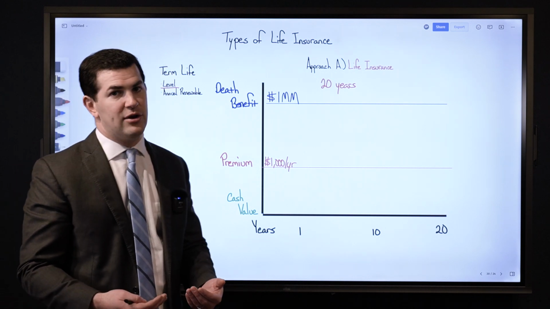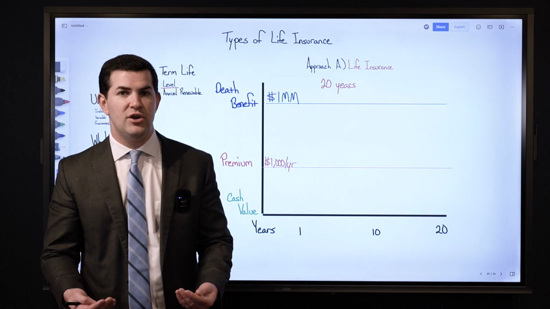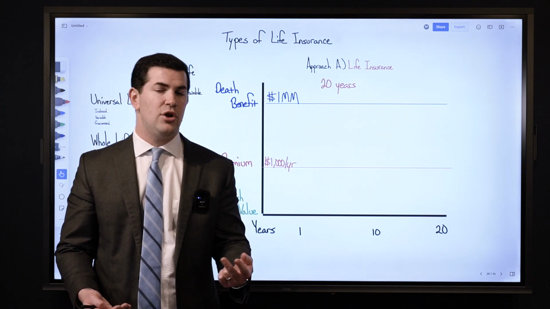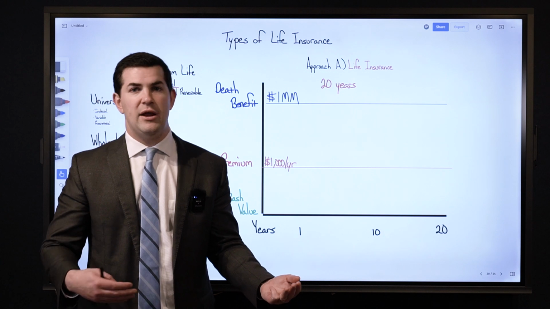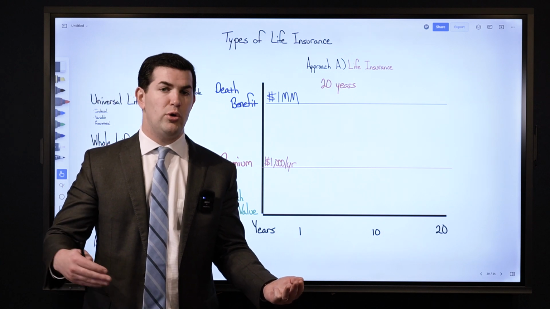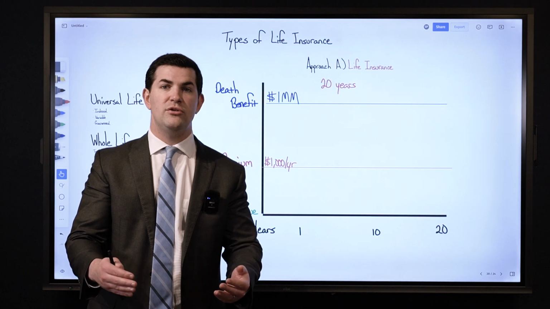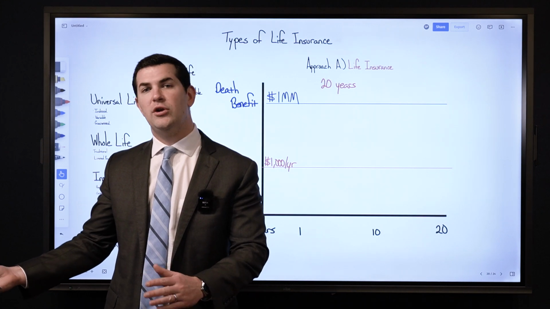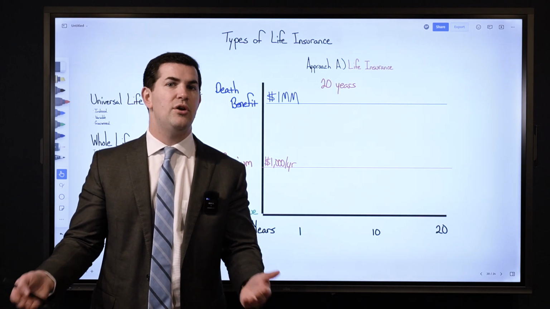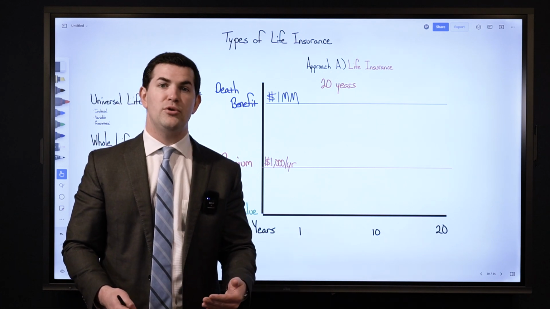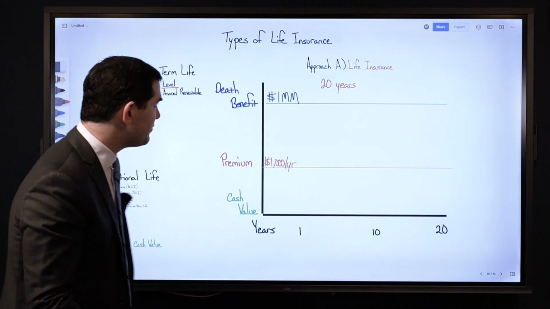A reason I might get term life insurance is because I have a mortgage, I have a family, maybe my income is $100,000 per year, and if I die, my family is no longer going to receive any of that income. Therefore, I'm getting life insurance to protect that future income. That is a common reason why term life insurance policies are purchased and why they're sold.